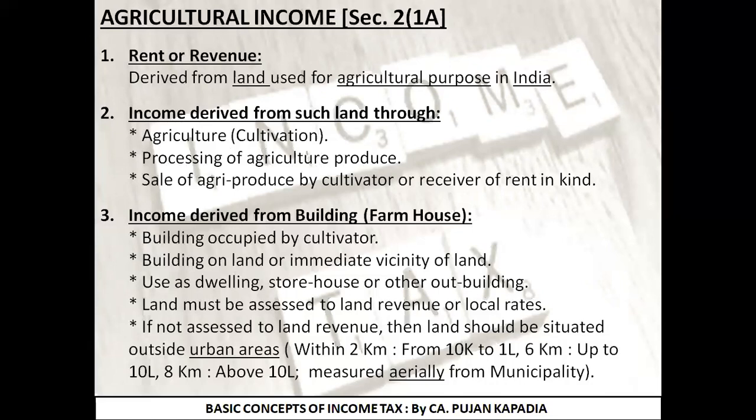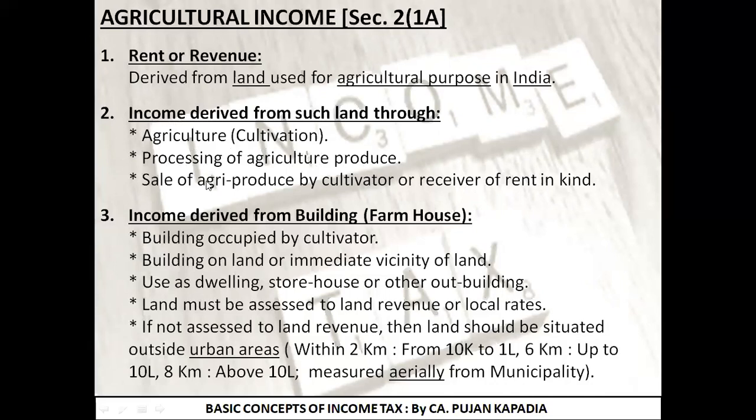And last is sale of any agricultural produce by the cultivator or the receiver of rent in kind. That is, if I am cultivating something, I am known as the cultivator. If I have rented my agricultural premises to someone else who is doing farming but is giving something to me again, then I am the person who is known as the receiver of rent in kind. In any case, if I am earning anything by selling agricultural produce, it is going to be part of this particular point. That is point number 2.